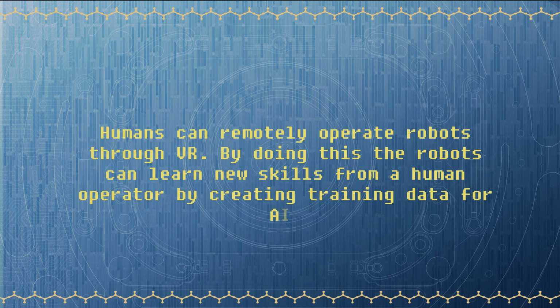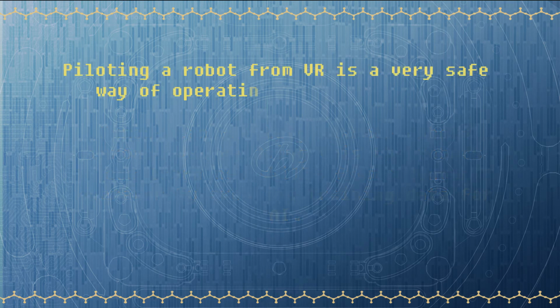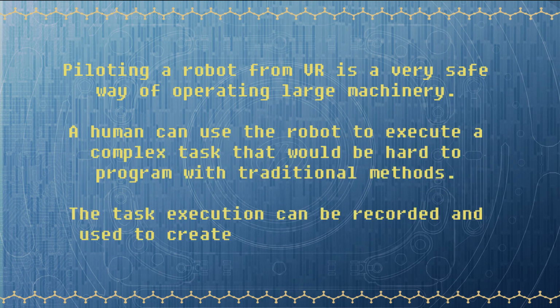Humans can remotely operate robots through VR. By doing this, the robots can learn new skills from human operators by creating training data for AI. Piloting a robot from VR is a very safe way of operating large machinery. A human can look through the eyes of the robot and remotely pilot and operate the robot.